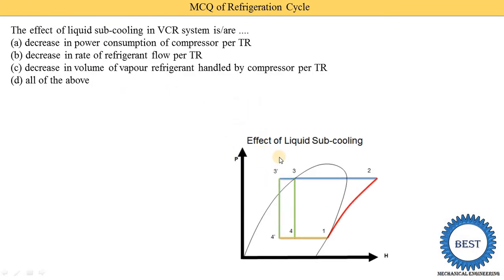Here you see the diagram for subcooling. Subcooling is provided after the condenser, meaning we achieve this point if we pass the refrigerant through subcooling. Here we achieve a new line. So what we see is the increase in power consumption of the compressor per ton, the increase in refrigerant flow rate, and the increase in volume of vapor refrigerant. So all of the above is the correct answer.